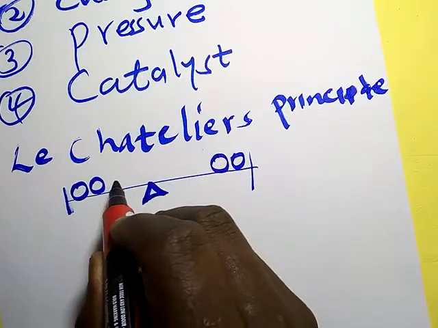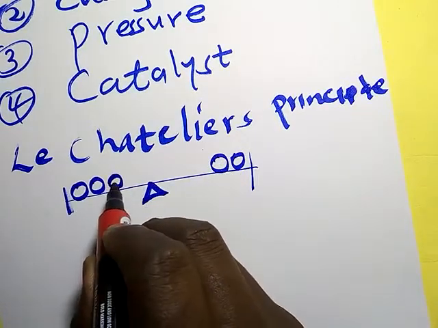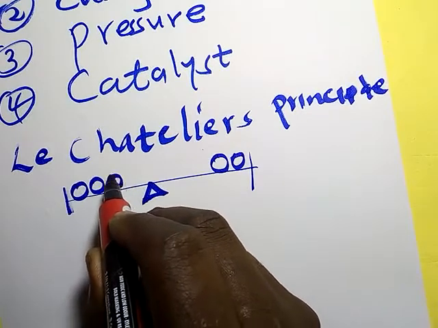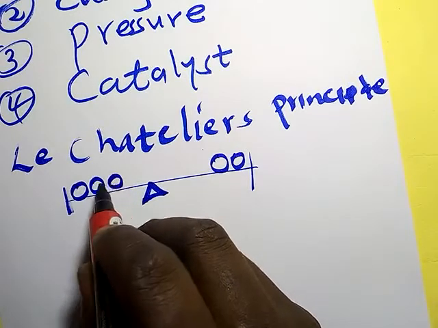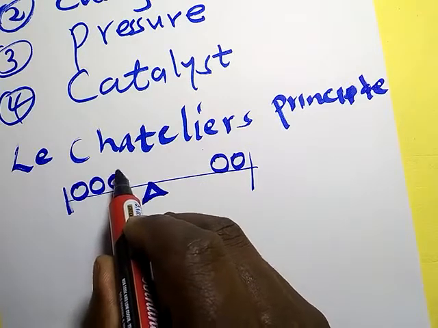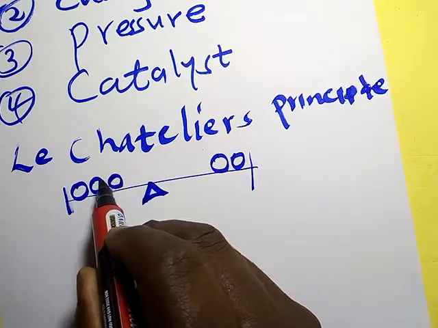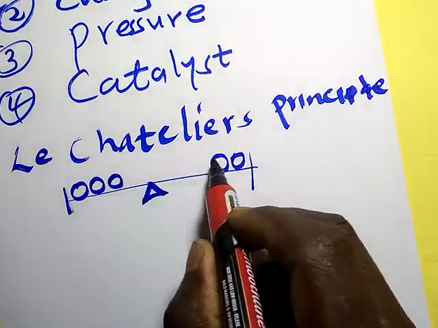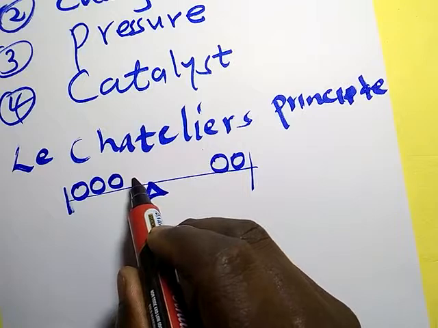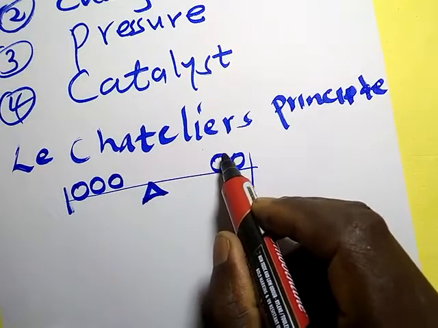So if I add another x here, the system will be disturbed. Therefore, it means it will move in such a way as to oppose the change I have made here. Therefore, equilibrium will shift to the right to oppose the change. So more of this is going to be formed.